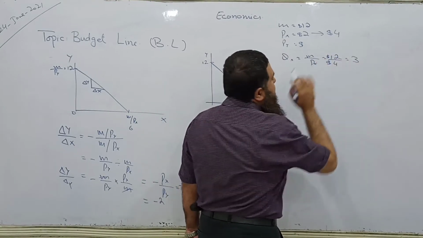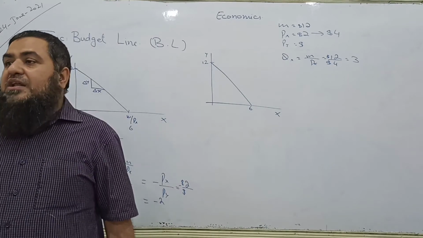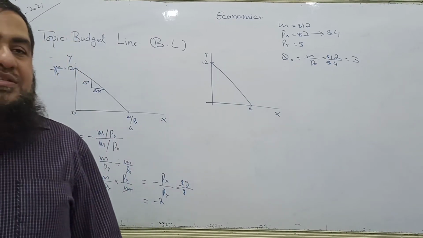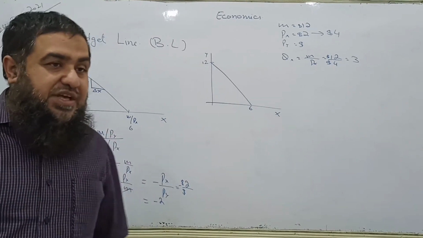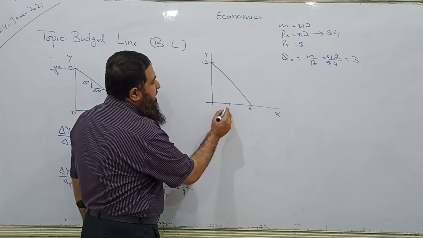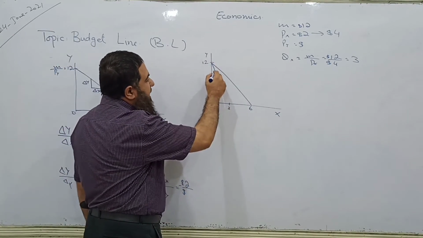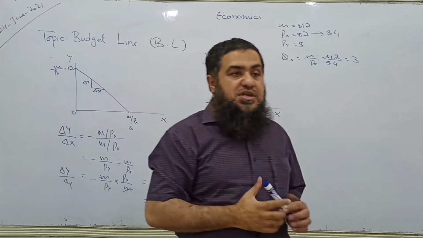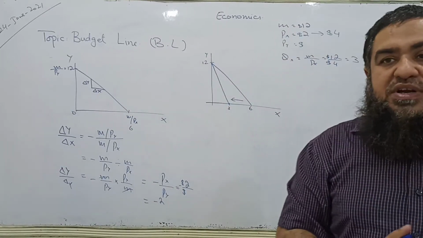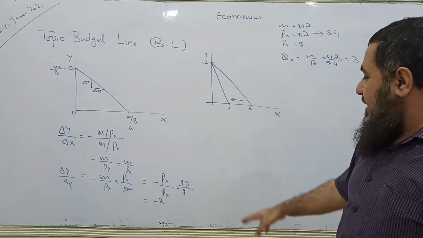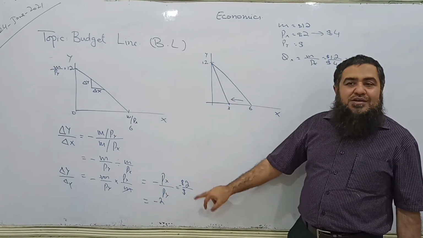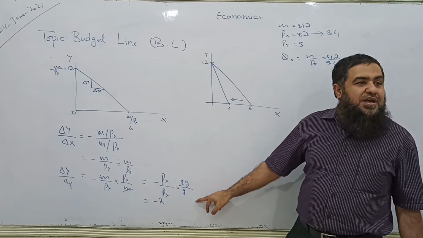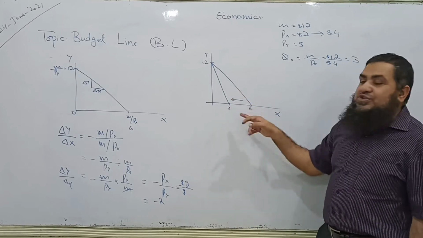In real terms, his income has gone down. Instead of 6, now he is able to buy only 3 units. Can I say the budget line will have a pivotal inward shift? It will rotate inward. It has become steeper. If you look here, 4 over 1, the slope will be increasing. It has become steeper.